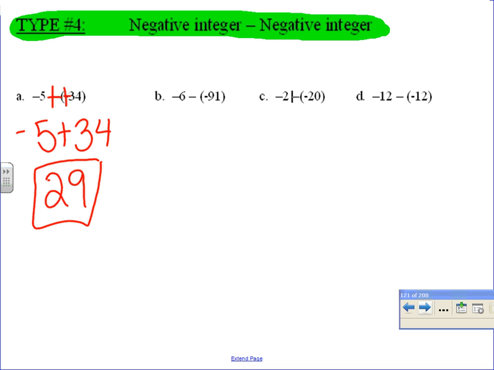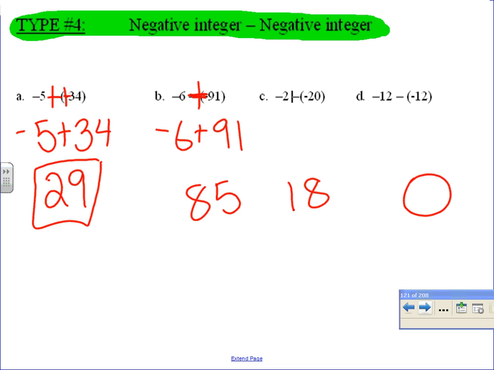Annalise. No, because whenever you change it to adding the opposite, these two negatives back to back, look, negative 6 plus 91. The larger number is positive. Okay, so letter B should have been 85. C is 18. D is 0.